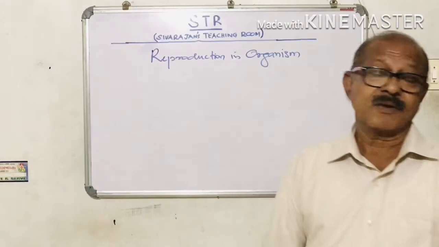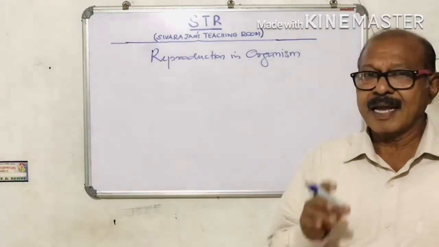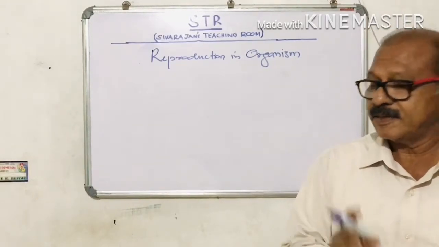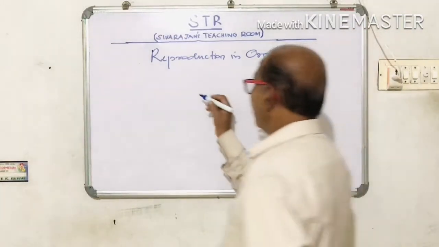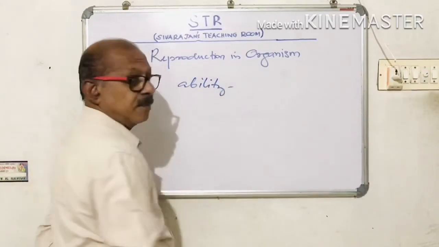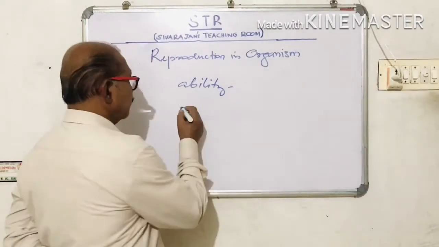So let us think, what is reproduction? Reproduction is the ability of an organism to produce young ones of its own kind. That's the definition given for reproduction. The ability means the capacity, the capability of an organism.